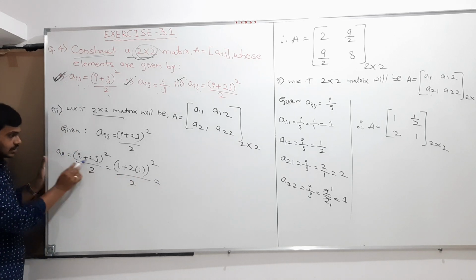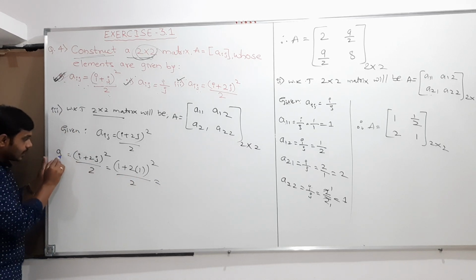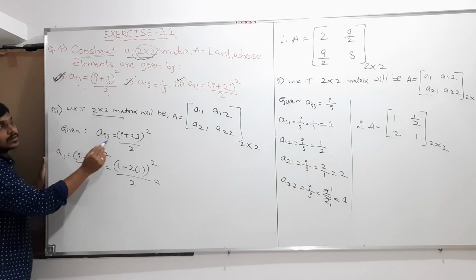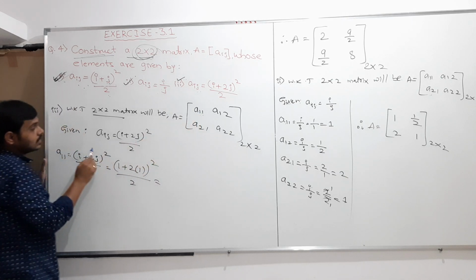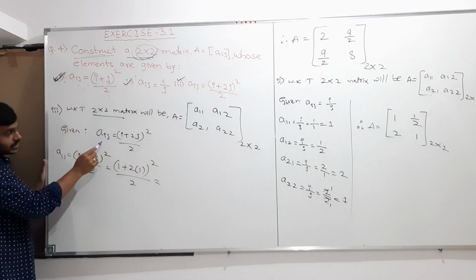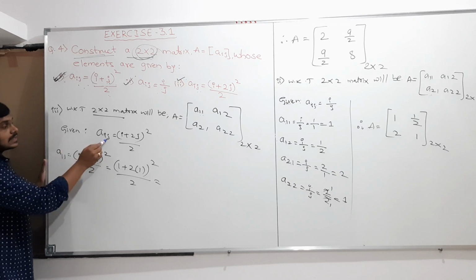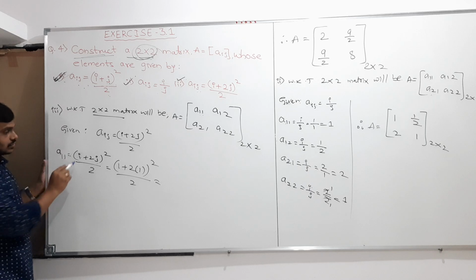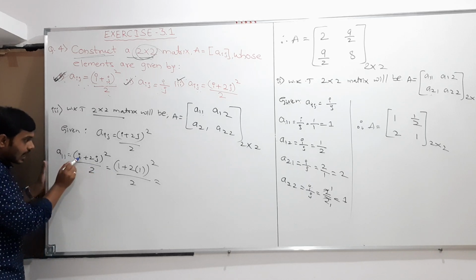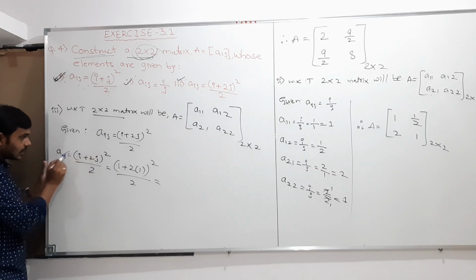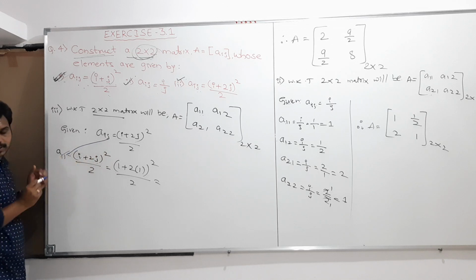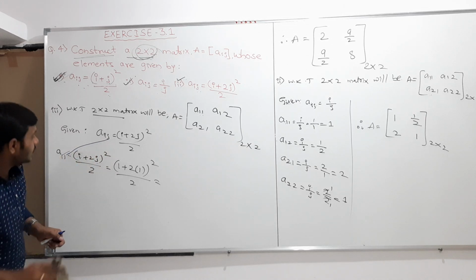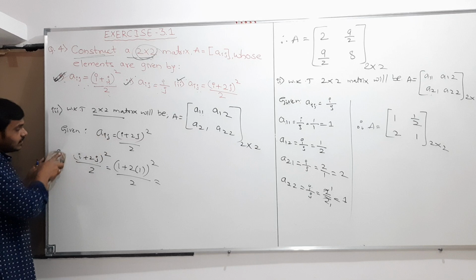I am taking i value and j value as 1 because I need the value of A11. So in this if I take i value as 1 and j value as 1, then only I will get the value of A11. So I am just substituting i value as 1, j value as 1. Clear? So just substitute here, i value as 1 and j value as 1.